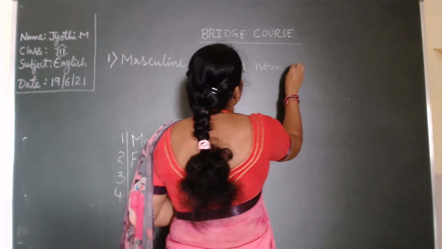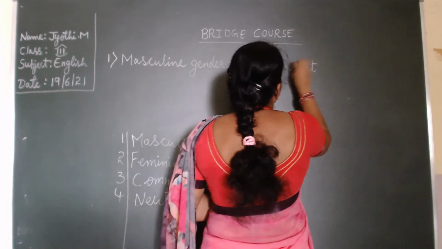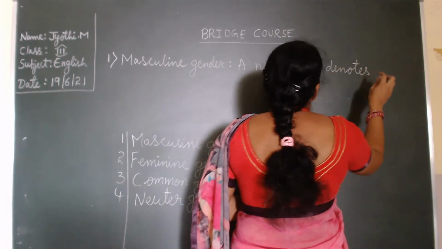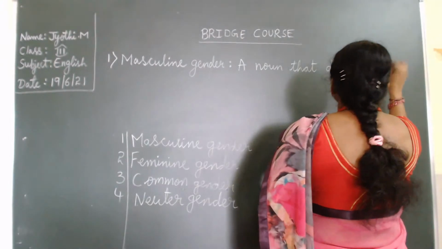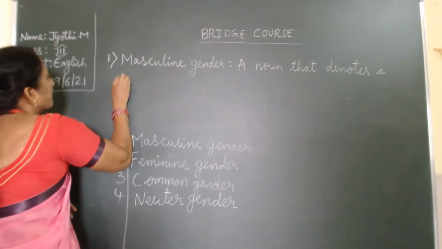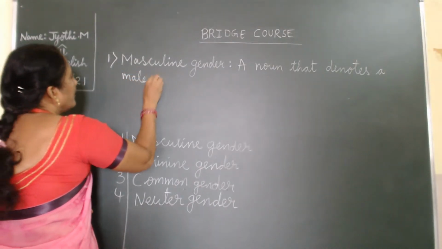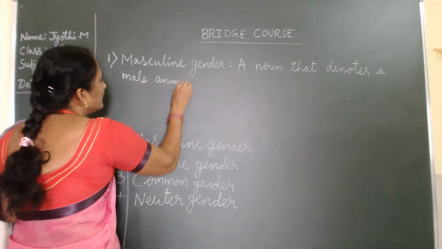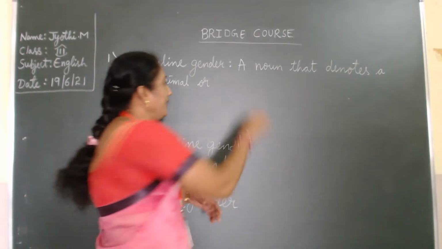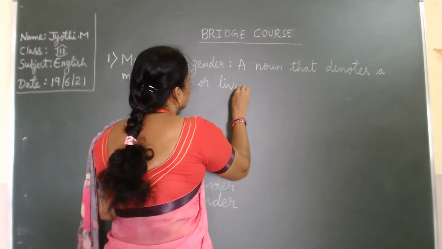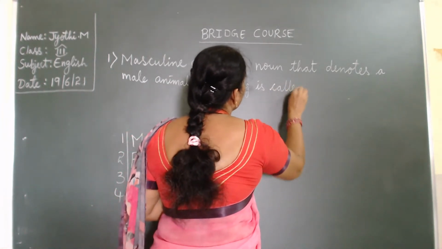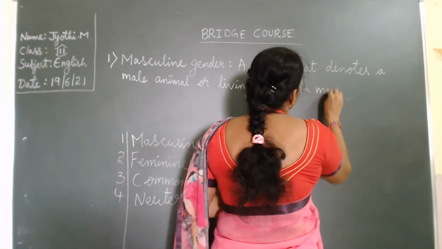A noun that denotes a male animal or living being is called masculine gender.